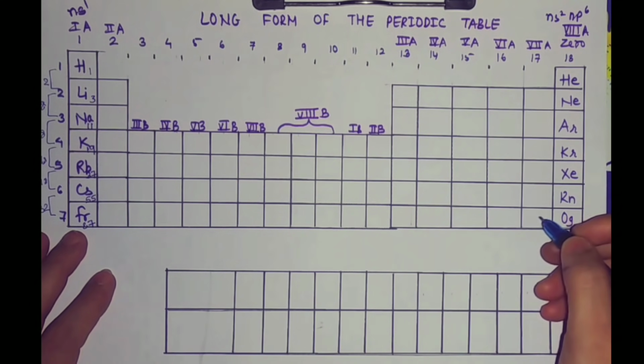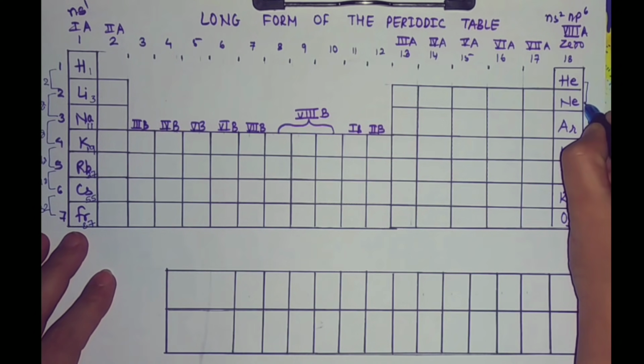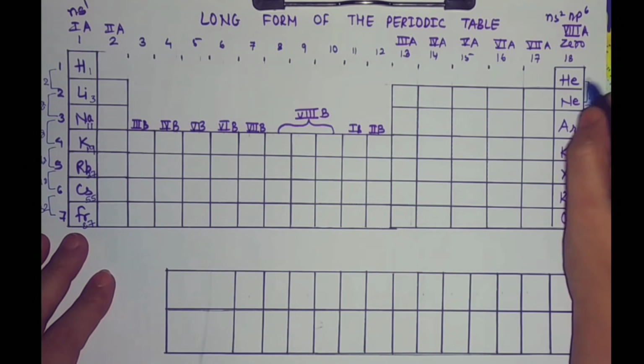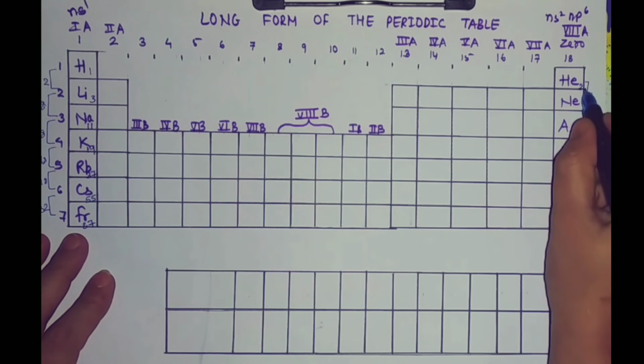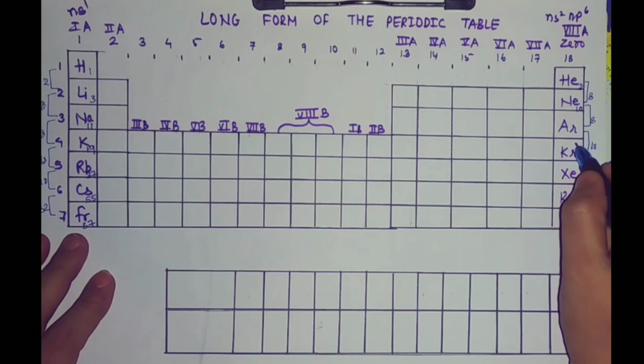Students, we can also remember the atomic number of 0 group elements. You need to remember these numbers, that is 8, 8, 18, 18, 32, 32. We know that atomic number of helium is 2. So 2 plus 8 is 10. That is the atomic number of neon.